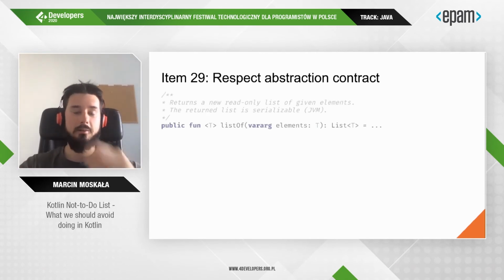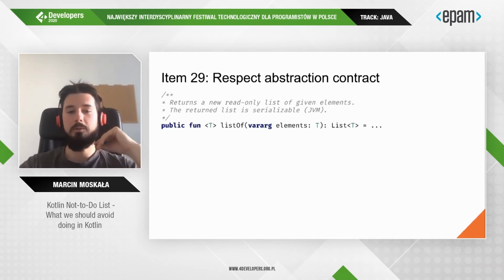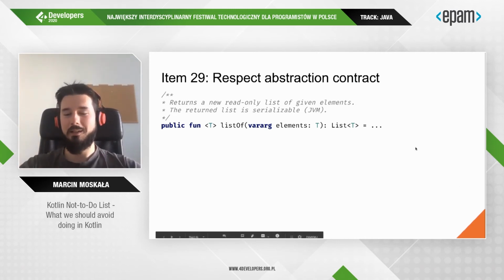And here I have an example from the standard library. Practically all functions from the standard library have a really good contract. It's concise and to the point. It tells you exactly what you need to know and nothing more.